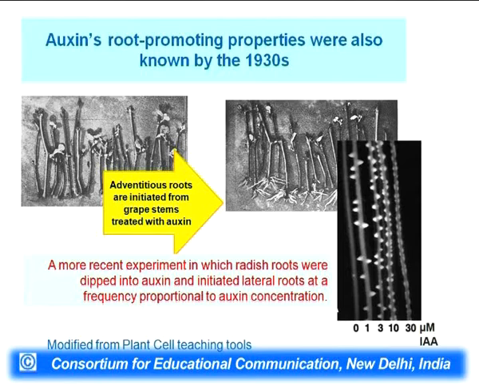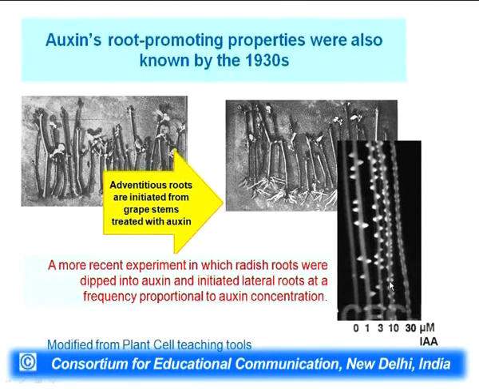And then quite many experiments were done in the early 1980s which showed auxin can do marvelous jobs. Here is one experiment where it has been shown that if you take grapevines and apply auxins, there is a lot more roots in the grapevines. This is also a 1930s experiment.